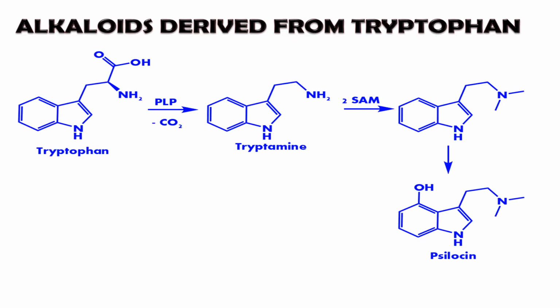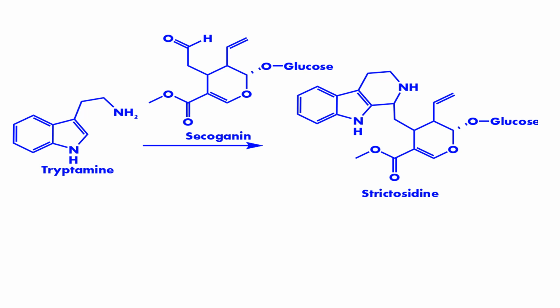So an alkaloid derived from tryptophan. Now tryptophan is also an amino acid. Again the acid functional group is first eliminated in the form of carbon dioxide by using PLP. Then this tryptamine can undergo methylation on the nitrogen moiety by using 2 molecules of SAM so as to produce this intermediate. Now this intermediate can undergo hydration so as to produce psilocin. It's also an alkaloid, and this tryptophan can also undergo a reaction with secologanin so as to produce what? Strictosidine, which is an alkaloid having a glucose moiety attached to the structure.